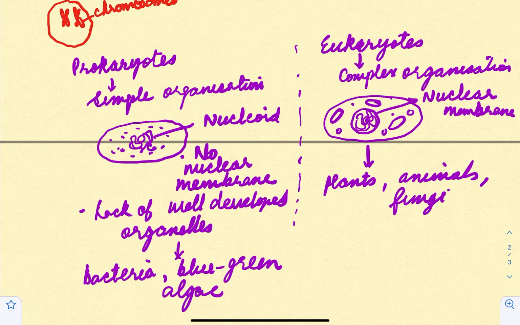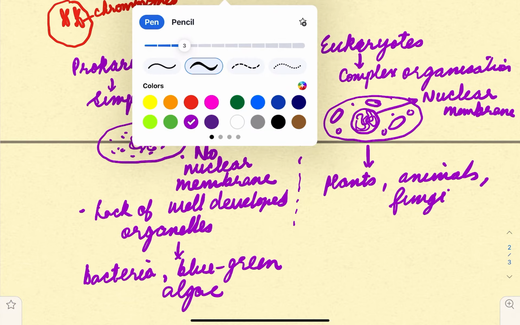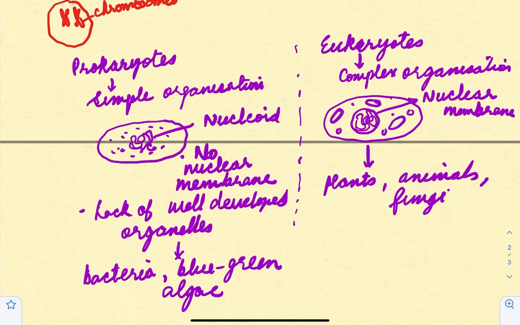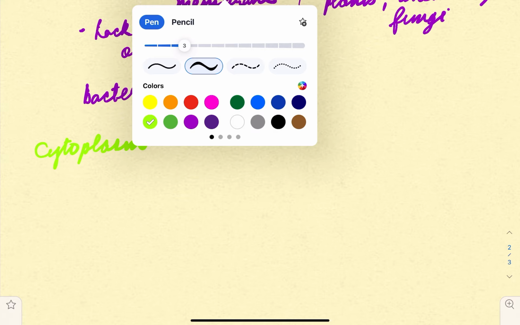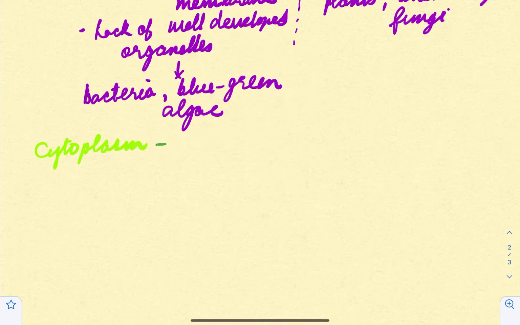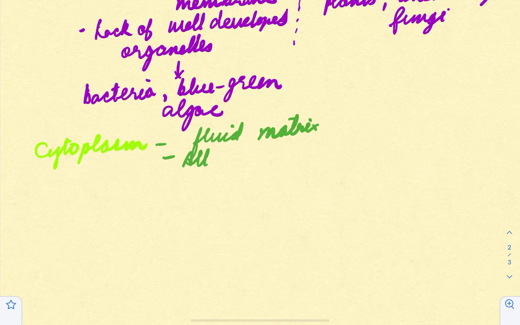All right. I hope this thing is clear. Now let's move on to the next part, that is cytoplasm. Now, as I said earlier, cytoplasm is the fluid component of the cell. Cytoplasm is the fluid matrix or the fluid component in which all organelles are suspended, right?